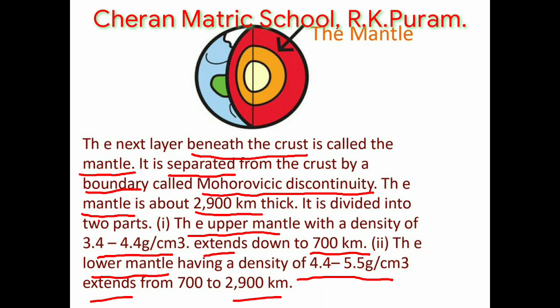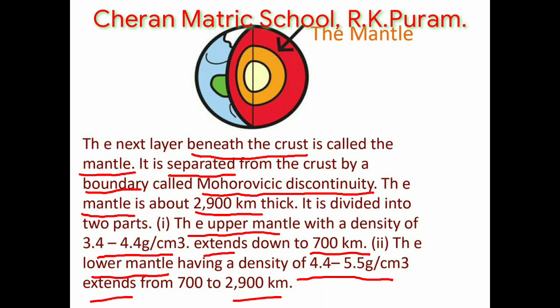Look at the picture. The second layer is the mantle. The layer is beneath the crust. The Mohorovicic boundary separates the mantle from the crust. The mantle's thickness is 2900 km. The mantle is also divided into two parts, the upper mantle and the lower mantle.